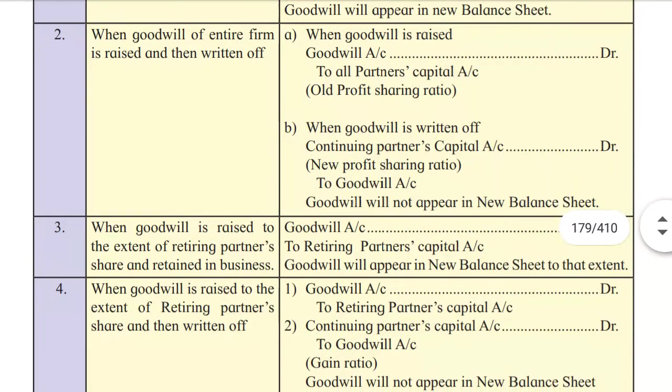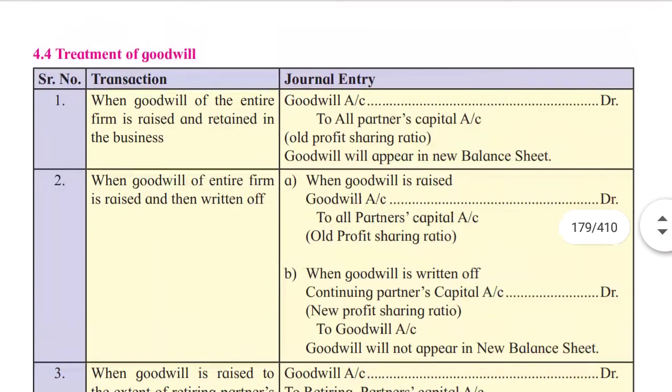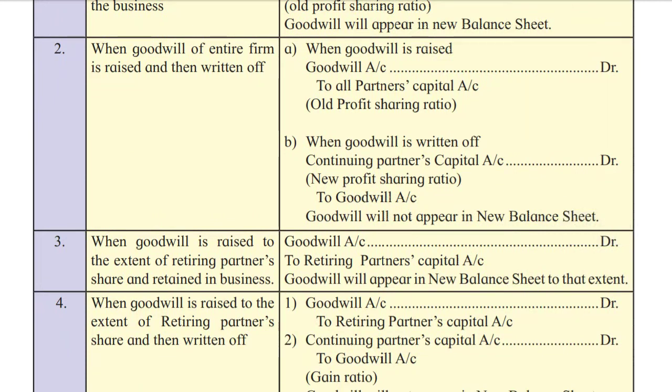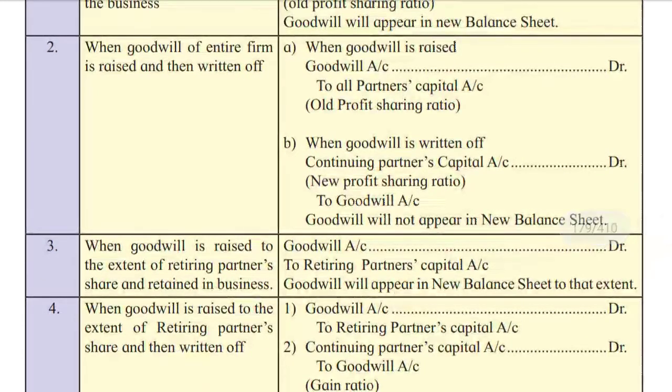Second, when goodwill of the entire firm is raised and written off. Before, in the first entry, we had seen it was not written off. Now when the adjustment says it's written off, first we write goodwill account debit to all partners' capital accounts in old profit sharing ratio.